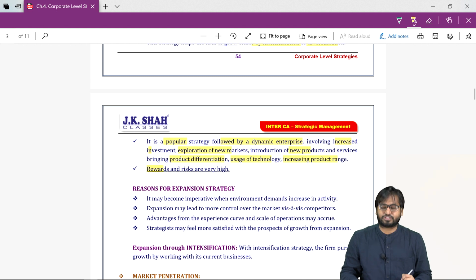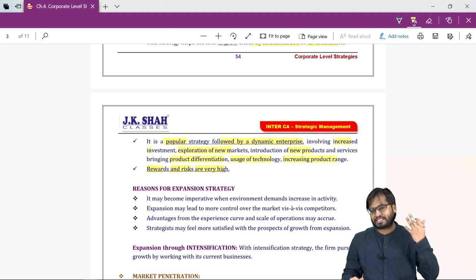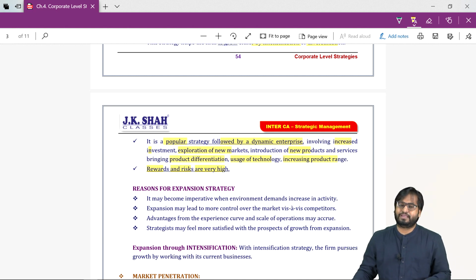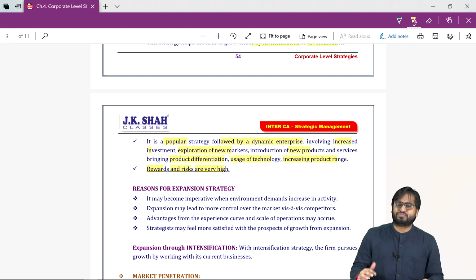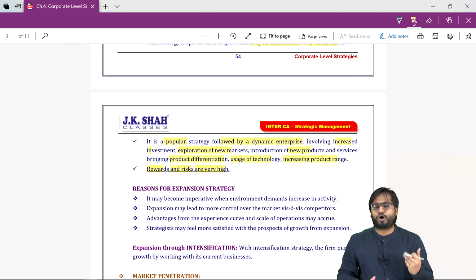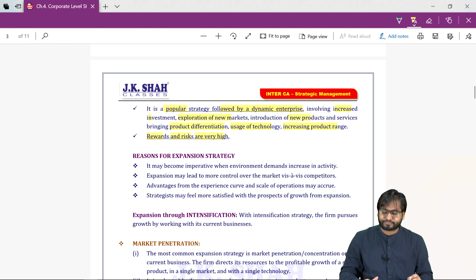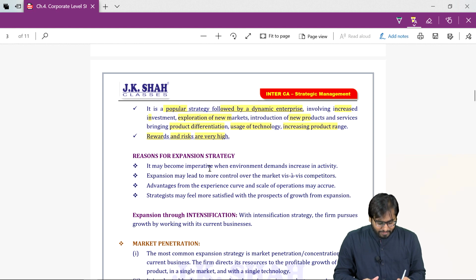The rewards are also high. The risk is also very high. Investment is high, risk is high, rewards are also high. What are the reasons for expansion? Why do companies go for expansion? It may become imperative when the environment demands.